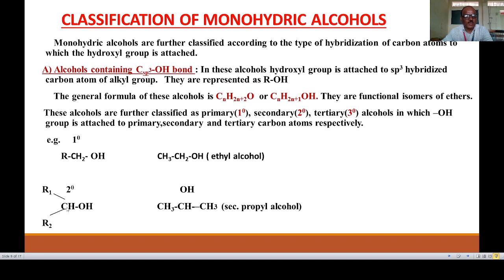This OH group is attached to the secondary carbon atom. Therefore, this is a secondary alcohol. The example is a 3 carbon chain with the middle carbon attached to the OH group. This middle carbon is a secondary carbon atom. So the name of this compound is secondary propyl alcohol.